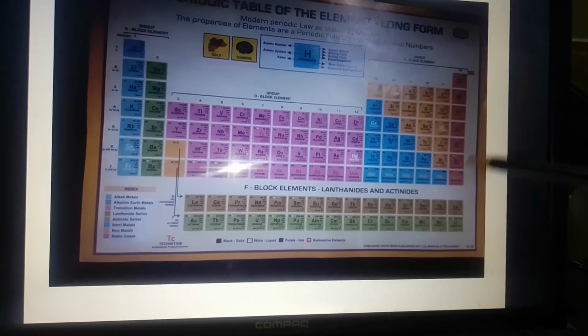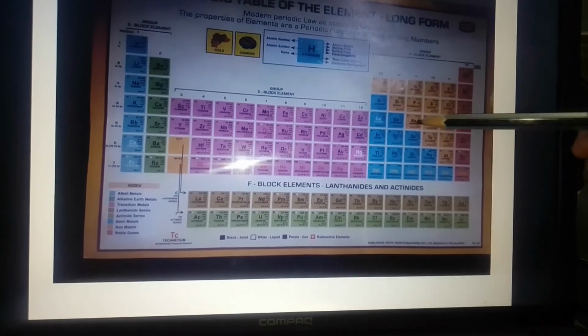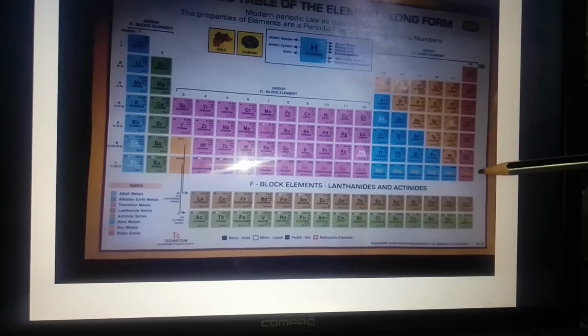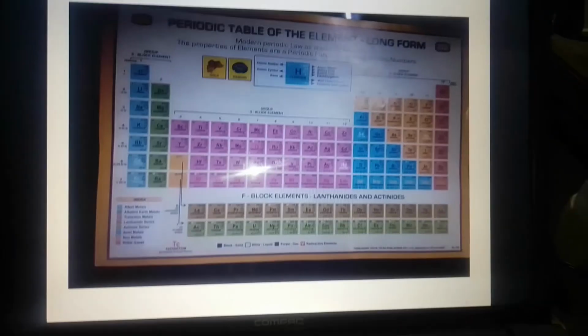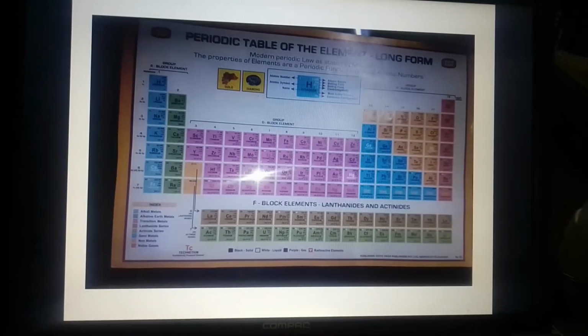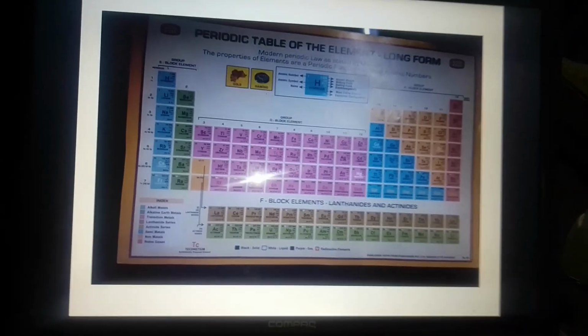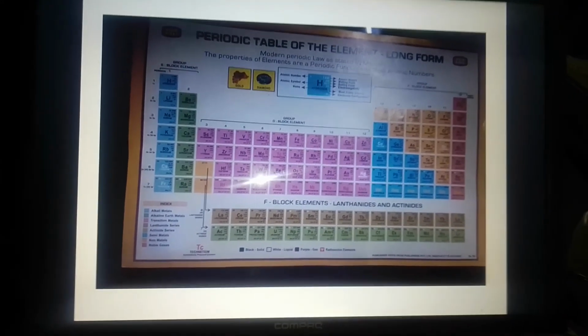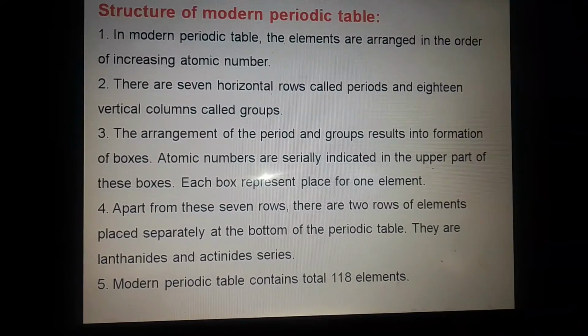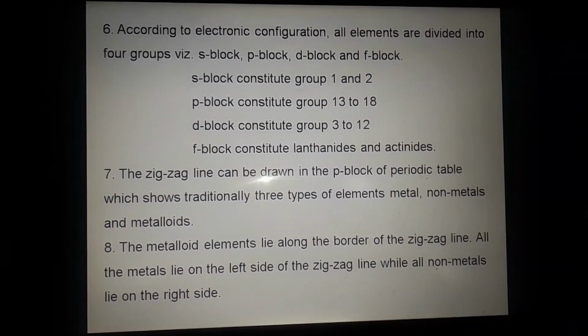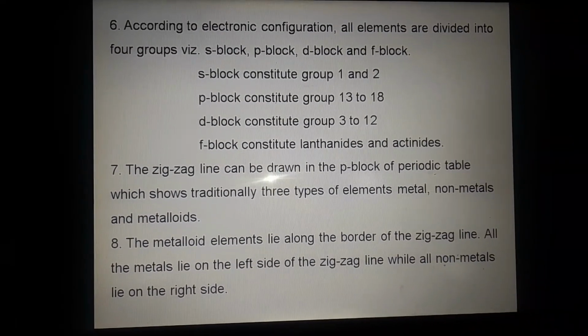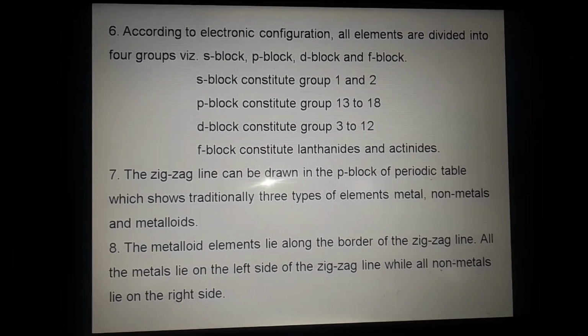Metalloids are elements which show properties of both metals and non-metals. The metalloid elements lie along the border of the zigzag line.